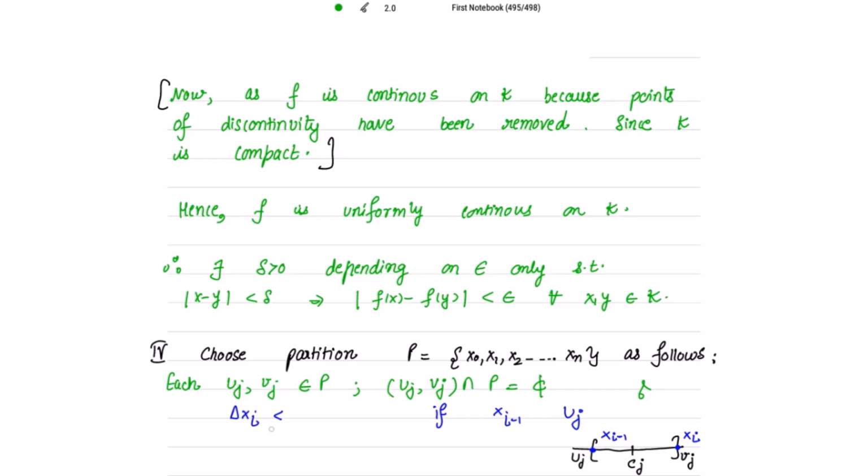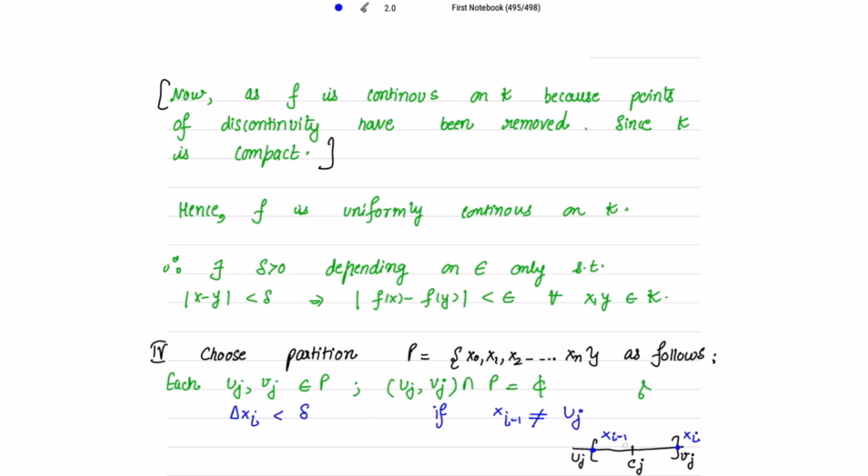And delta xi is less than, this is very important to note, this is less than this delta. This should happen if xi minus 1 is not equal to uj, this is very, very important.